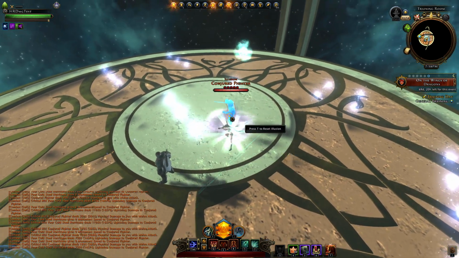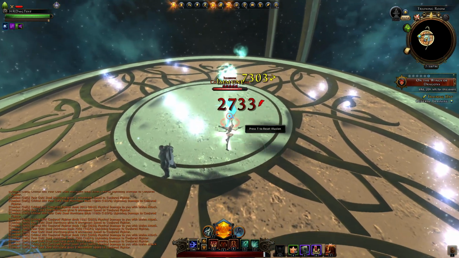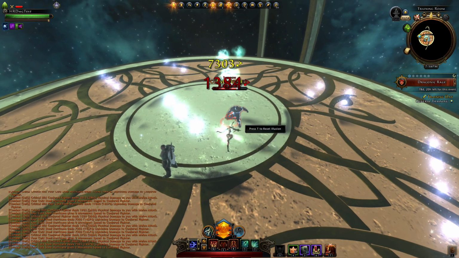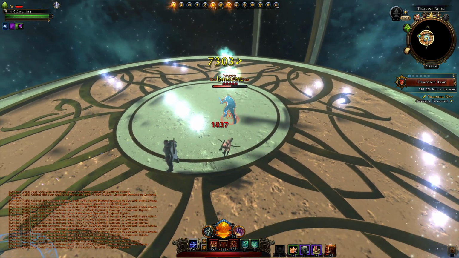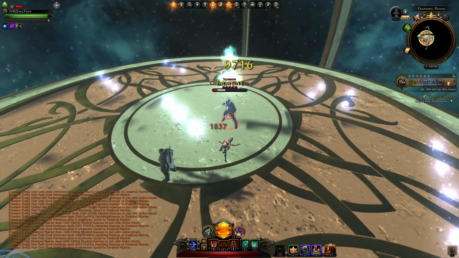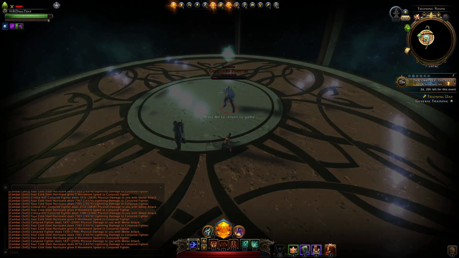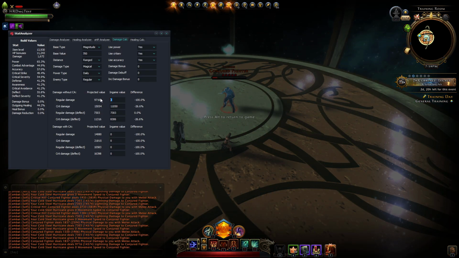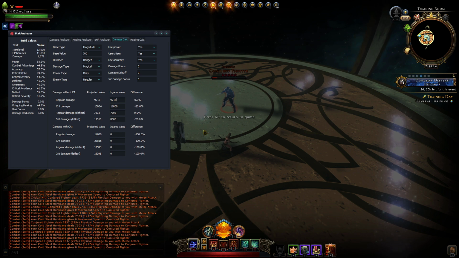Not yet. Still no. Come on, game. Why are you deflecting everything? It's a 50% chance. Okay. Alright, so we see that the crits are somehow off. And this is one of the bugs that I found.